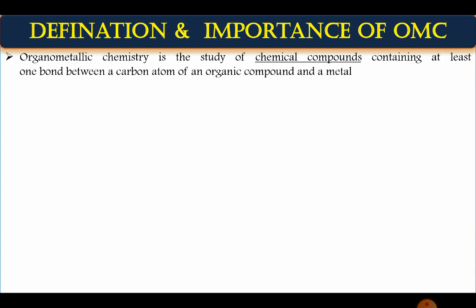First of all, how can one define organometallic compounds? It is very simple chemistry. Organometallic compounds are nothing but compounds where a metal-carbon bond is present. Based on the metal and carbon, one can decide the polarity. Metals are generally electropositive, they lose electrons, while carbon is moderately electronegative, 2.5 according to the Pauling scale. So any compound having a metal-carbon bond is said to be an organometallic compound. This is the first point, and that is the definition.